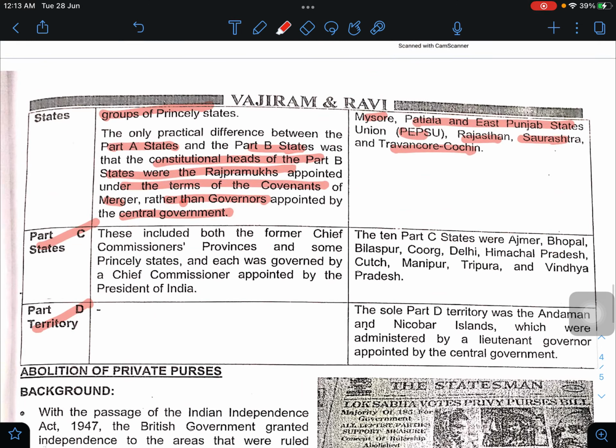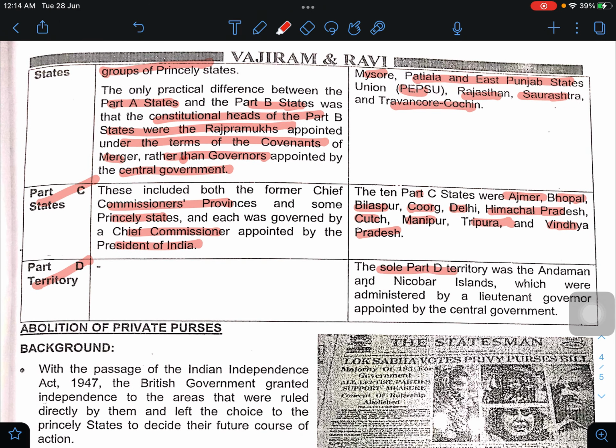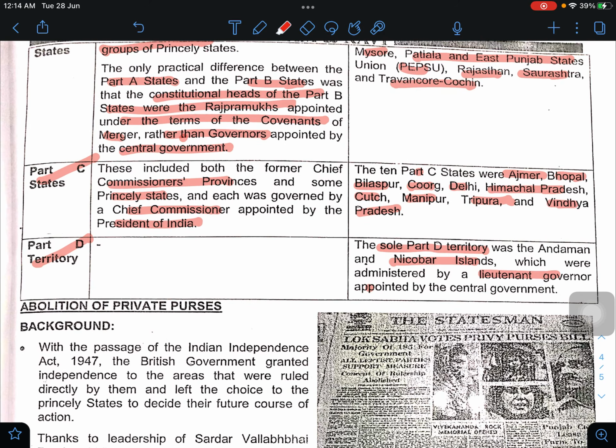Part C states included both former Chief Commissioner provinces and some princely states. Each was governed by a Chief Commissioner appointed by the President of India. The 10 Part C states were Ajmer, Bhopal, Bilaspur, Coorg, Delhi, Himachal Pradesh, Kutch, Manipur, Tripura, Vindhya Pradesh. The sole Part D territory was Andaman and Nicobar, which was administered by a lieutenant governor appointed by the central government.